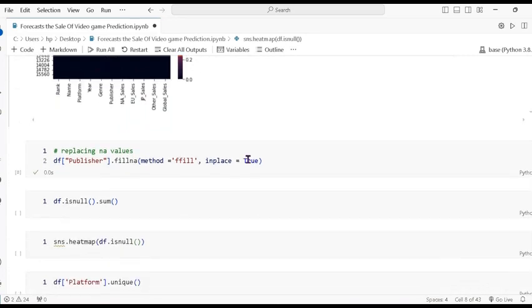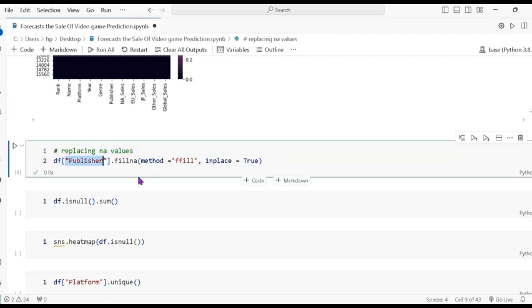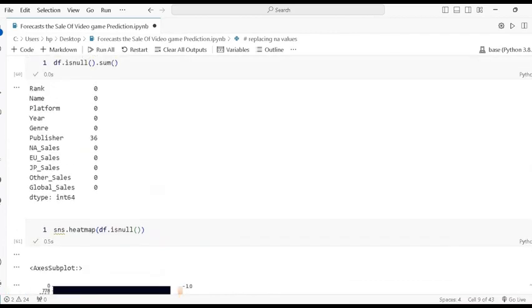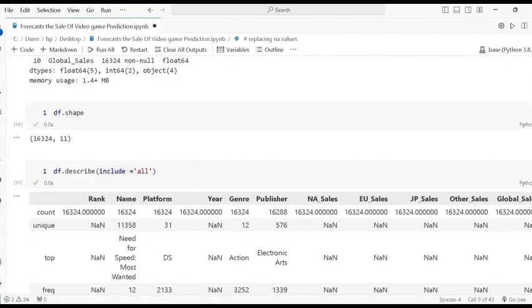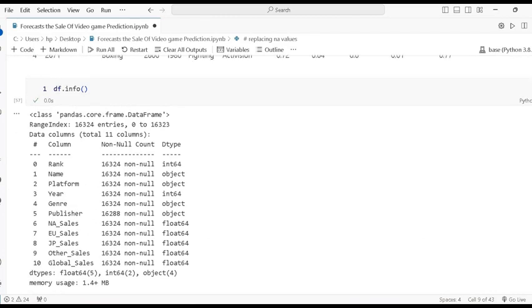Now we replace the null values. So there is df, where I pass the column name and dot fillna, and a method. Then for the method I pass ffill, the forward fill method. Like if there is any null value, it takes the value from before it.